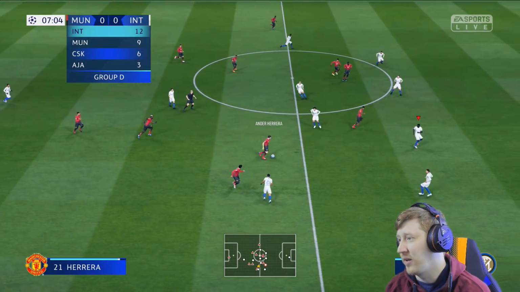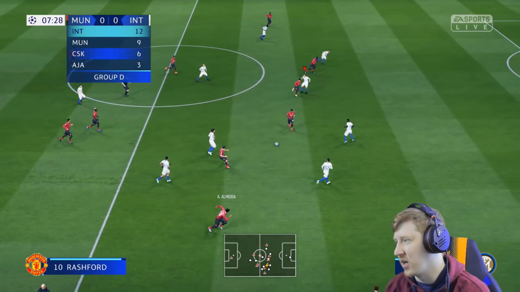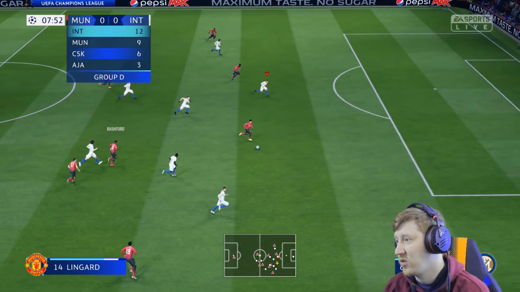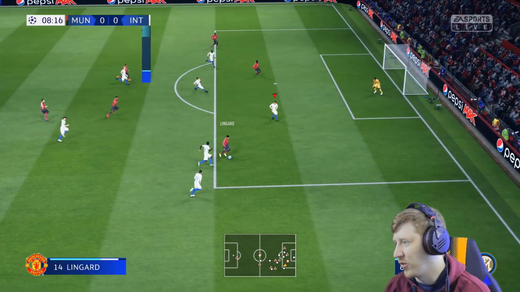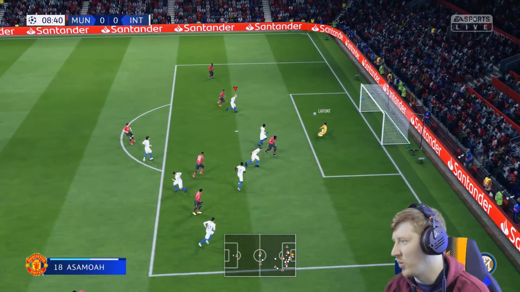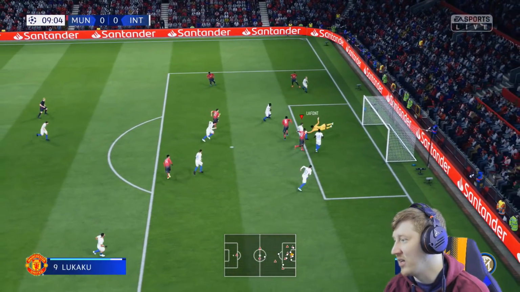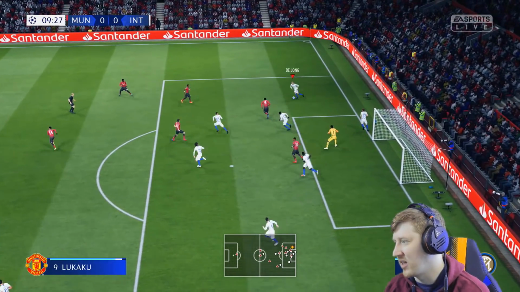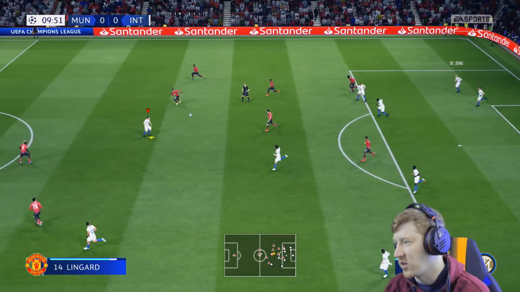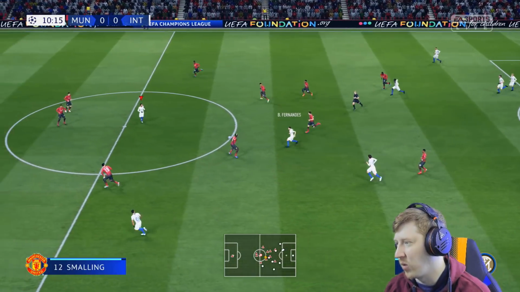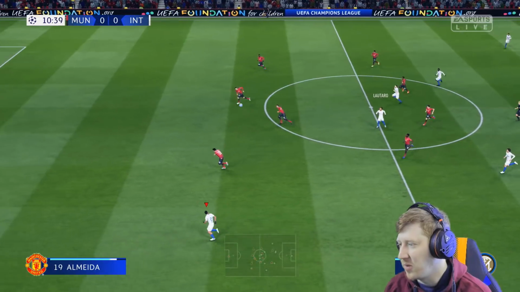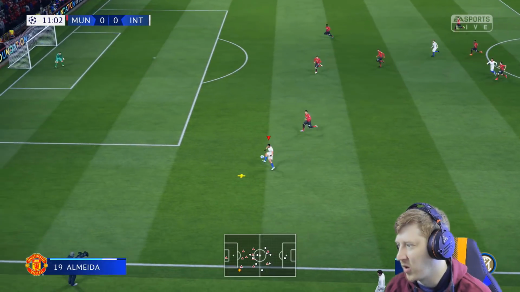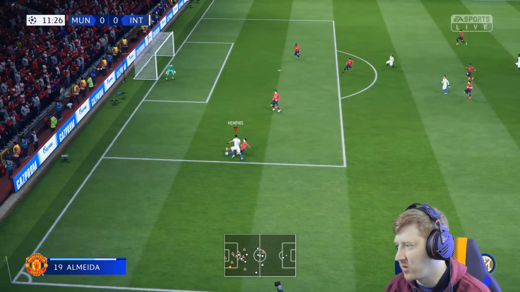There's the group top left. You can see confirmation that we only need a point here to guarantee top spot. Just needing to avoid defeat against Manchester United, and we'll be finishing in first place. They only need a point to guarantee second spot, as CSKA are on 6 and they're on 9. So fingers crossed we'll be able to get what we need from this game. It might be more difficult to win away from home than it is at home, but I'm not sure.